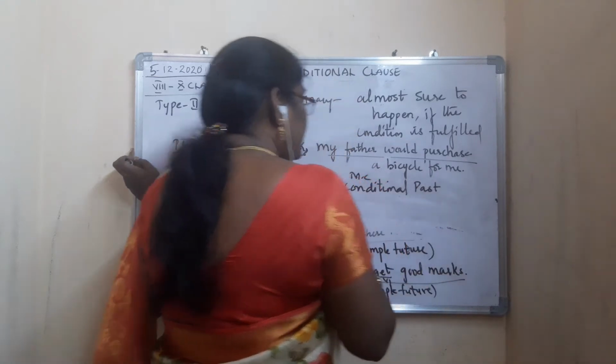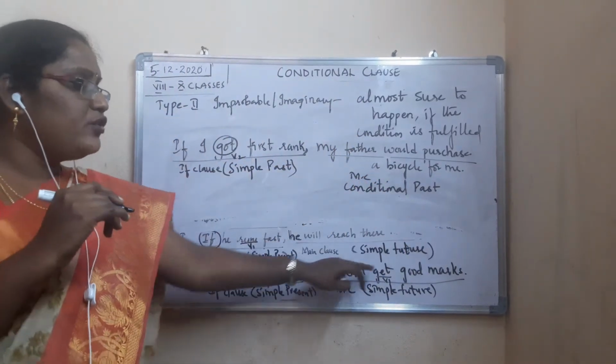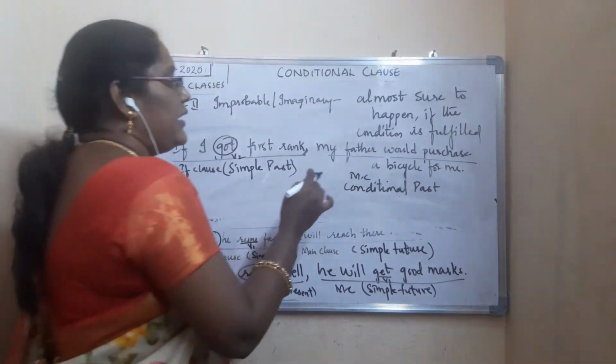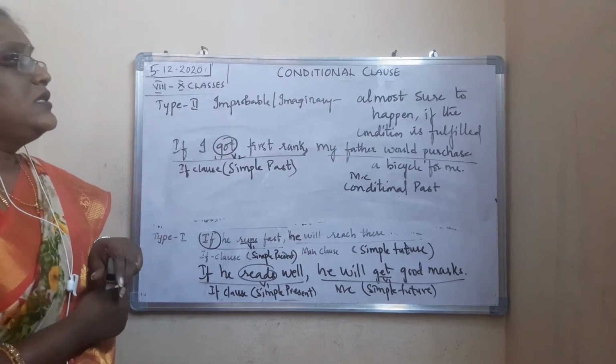In the first sentence, what we have taken, see here. He will get good marks. He would get good marks. Like that we can write. Okay. So this is what? Conditional past. Okay. So in type 2, see here.